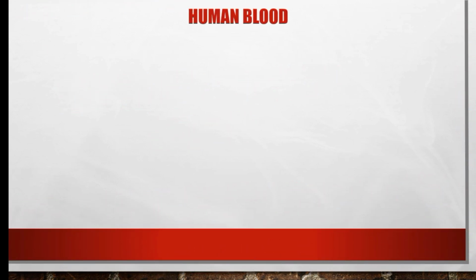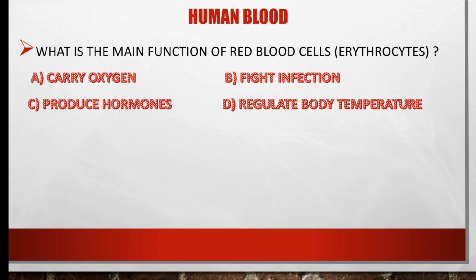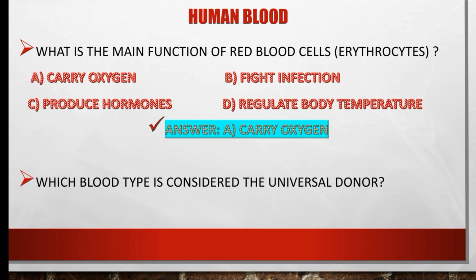Our first MCQ is, what is the main function of red blood cell? Our options are carrying oxygen, fight infections, produce hormones, or regulate body temperature. So the right option is carrying oxygen. The main function of red blood cells is carrying oxygen in the body.